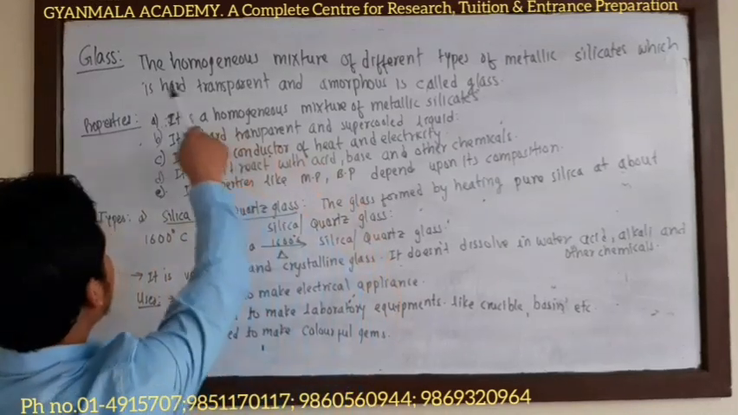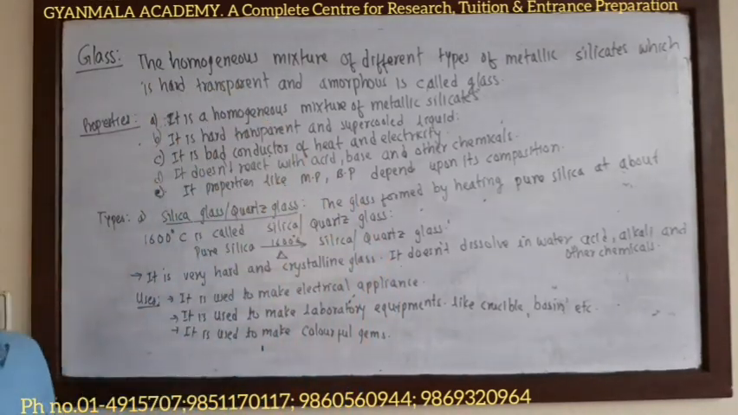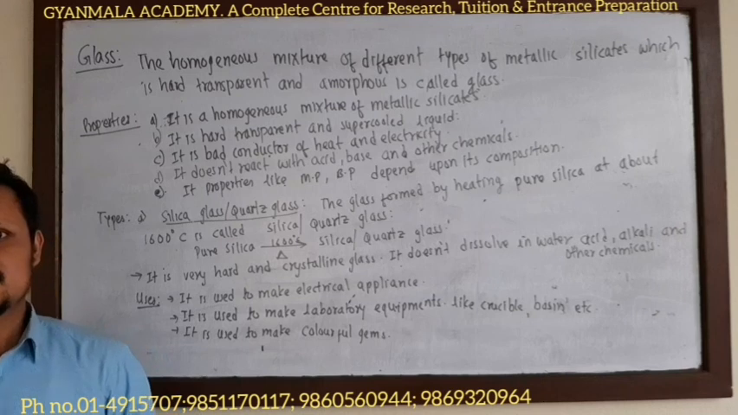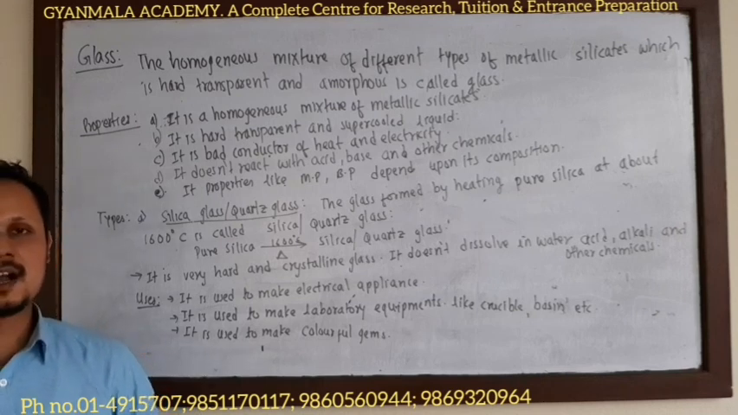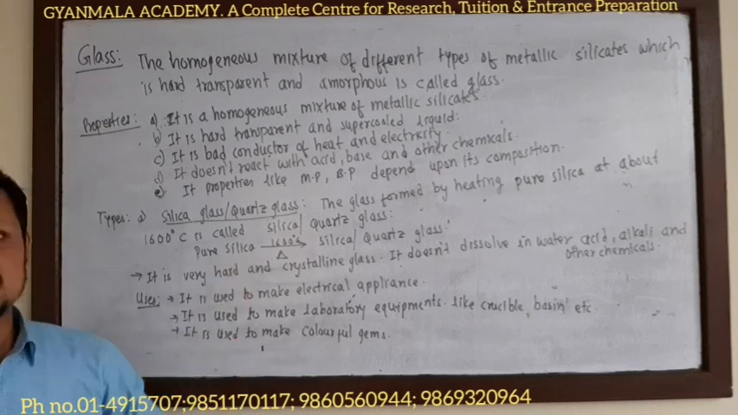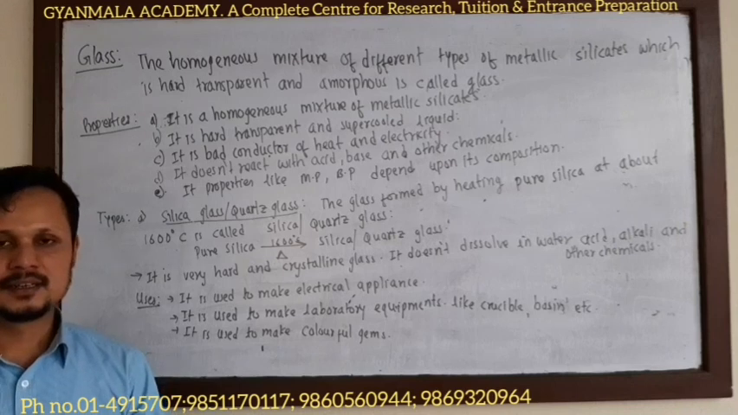Our next topic is glass. What is glass? The homogeneous mixture of different types of metallic silicates, which is hard, transparent, and amorphous in nature, is called glass. It is just a mixture. It is not a compound.